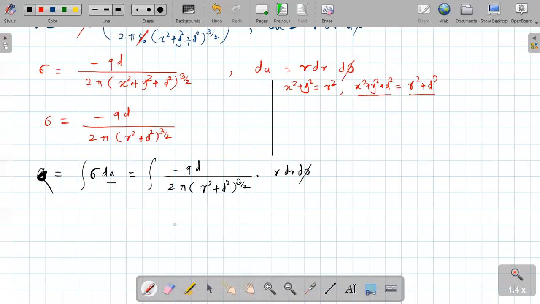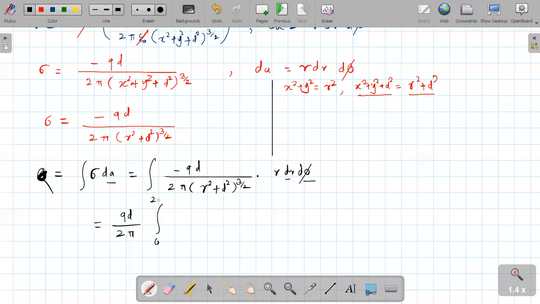Now this can be rewritten. Q is constant, therefore I will take q upon 2 pi constant, and d is also constant. I will take the integration with d phi as well as dr.